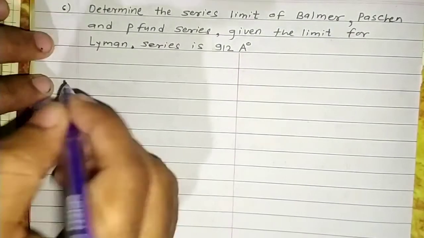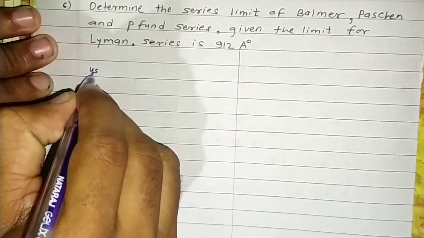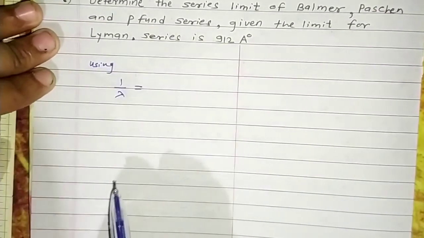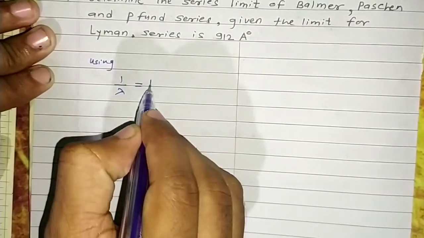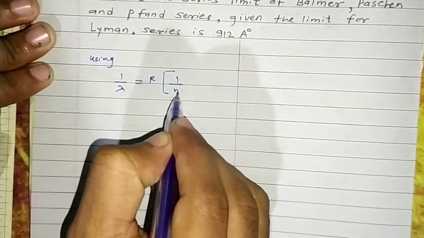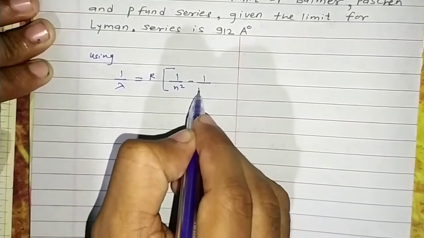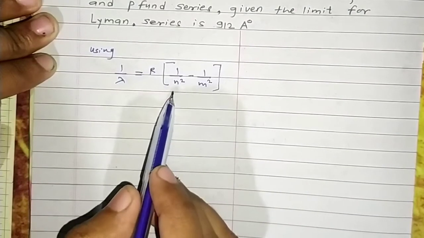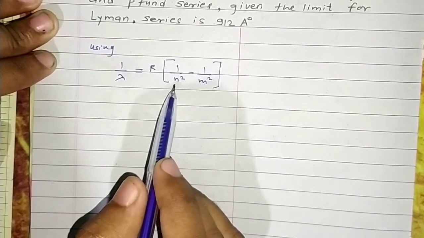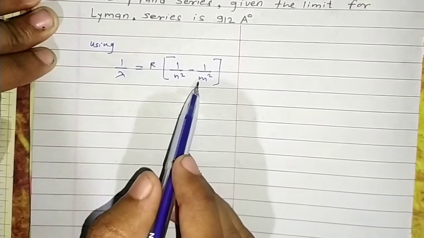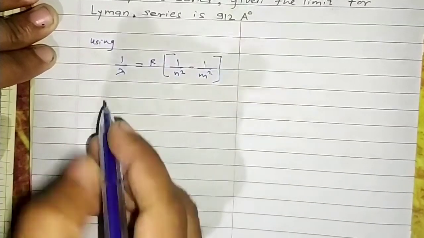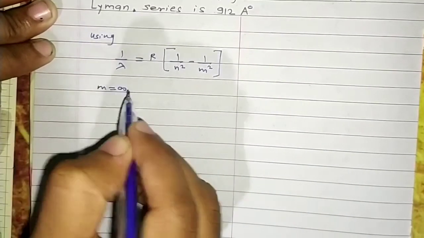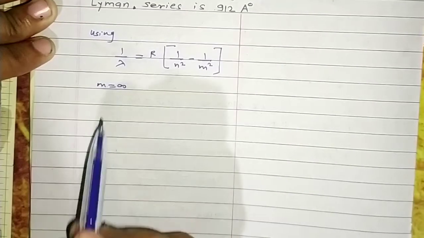Now we have to just use one simple formula here. The formula for the wavelength of the series limits is 1 upon lambda equals R in bracket 1 upon n square minus 1 upon m square. Here n is the initial value for the orbit, and m is the final value for the orbit. For any series limit, the maximum orbital value is infinity, so you have to just consider the value for m as infinity.